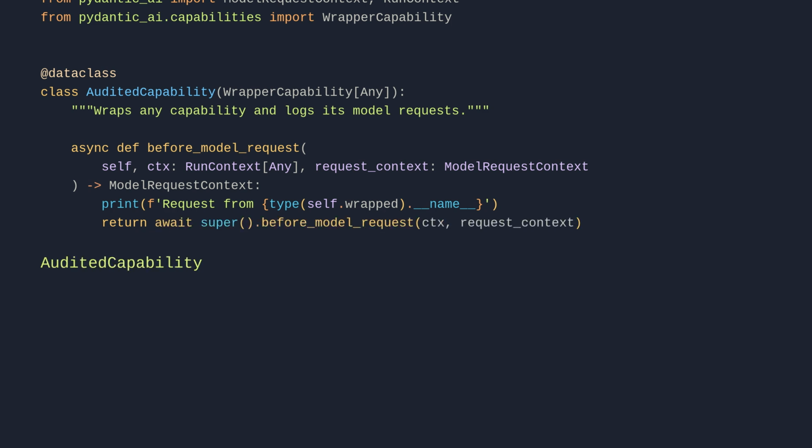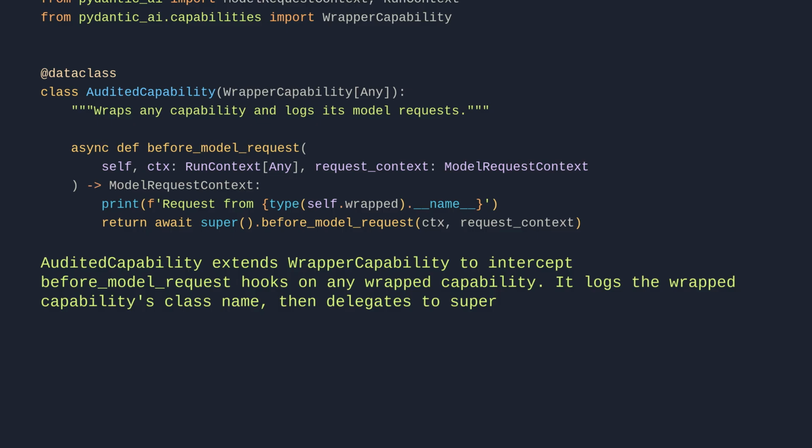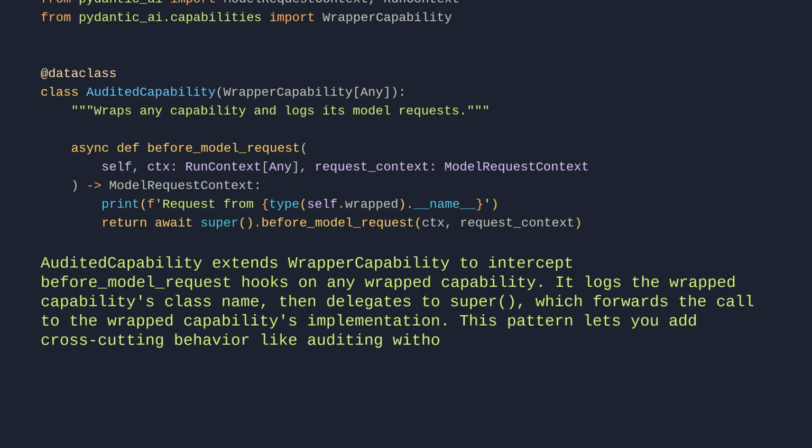AuditedCapability extends WrapperCapability to intercept before_model_request hooks on any wrapped capability. It logs the wrapped capability's class name, then delegates to super, which forwards the call to the wrapped capability's implementation. This pattern lets you add cross-cutting behavior like auditing without duplicating the full capability contract.